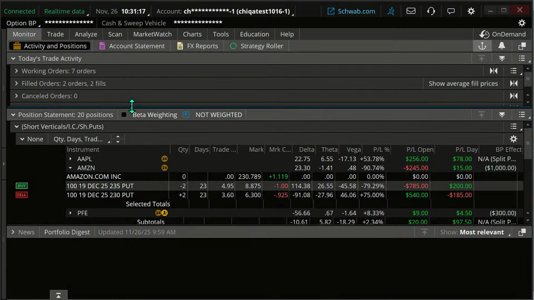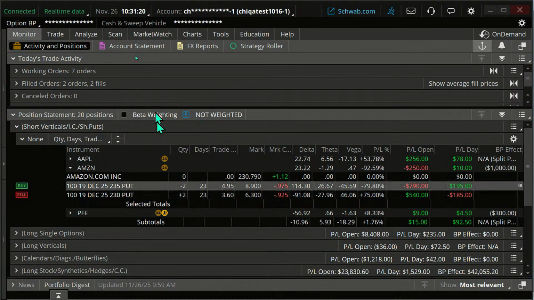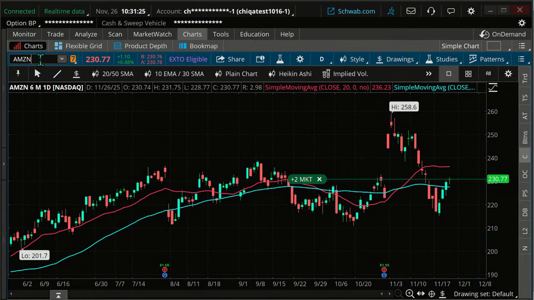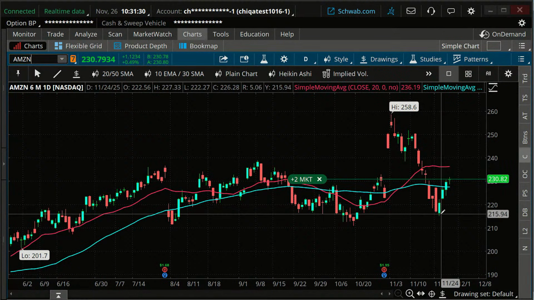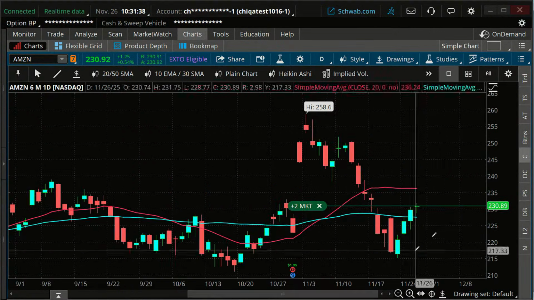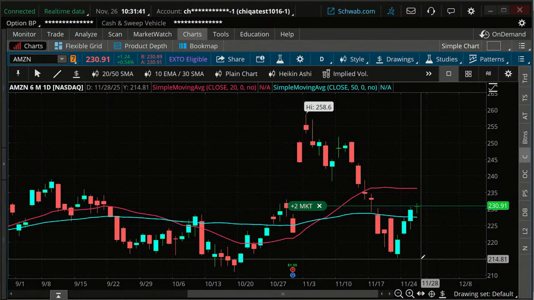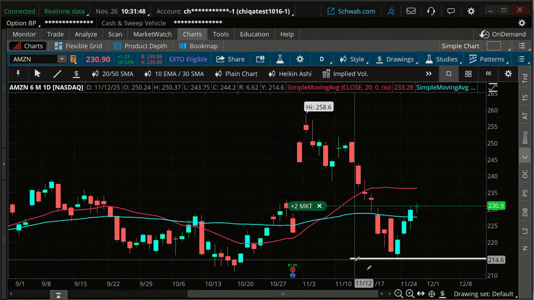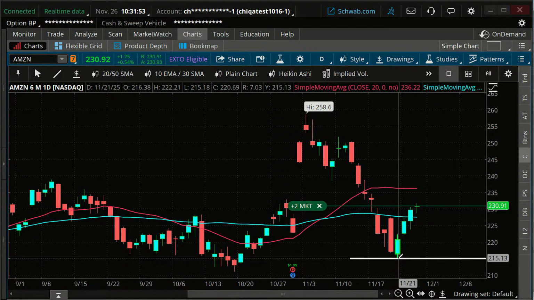Let me go here. Move this. Let's look at Amazon, see where we're at. AMZN. Okay. 215. So we bounced down. Our stop. Wow. Okay. Look at that. Let me zoom in just so you can see it a little better. Our stop level, our exit level, that's probably as close as I can get without doing it, was right there. We barely, I mean, that is as close as you can get probably to not getting caught out.